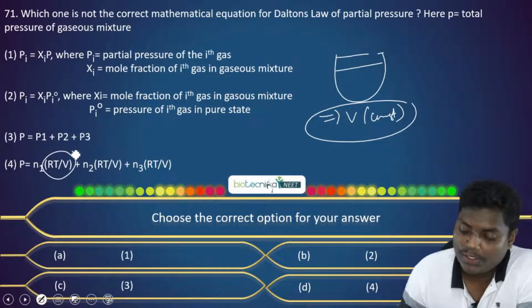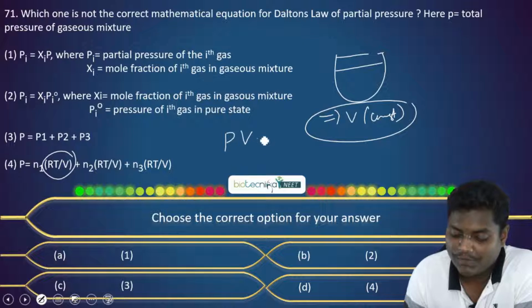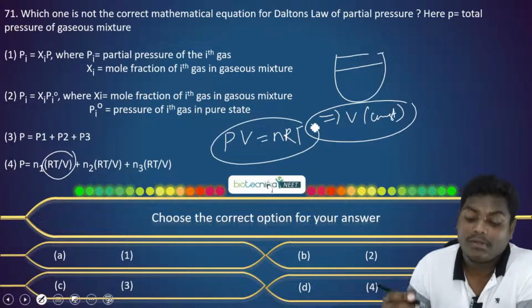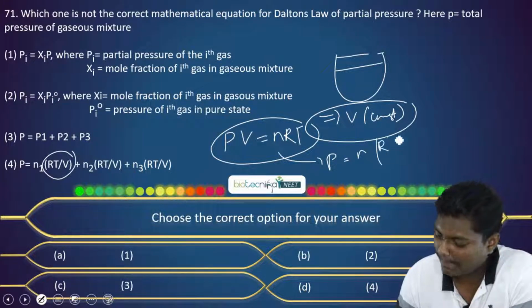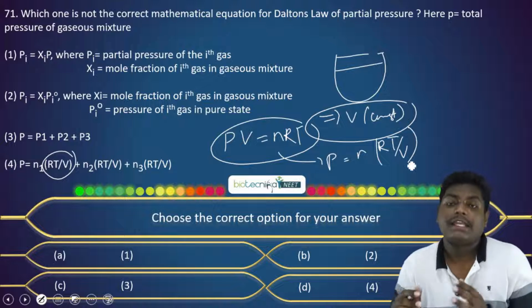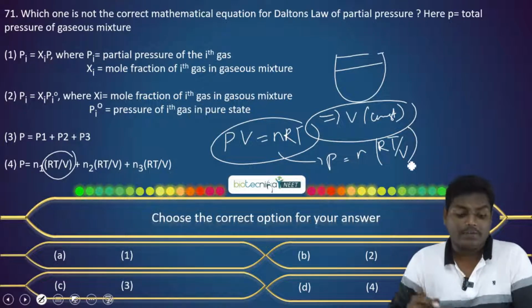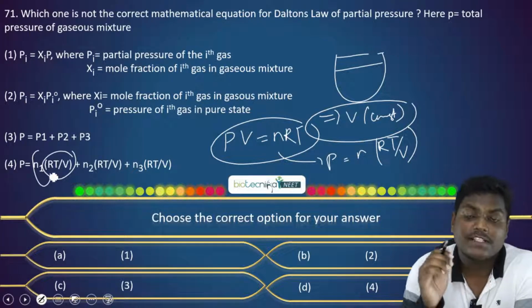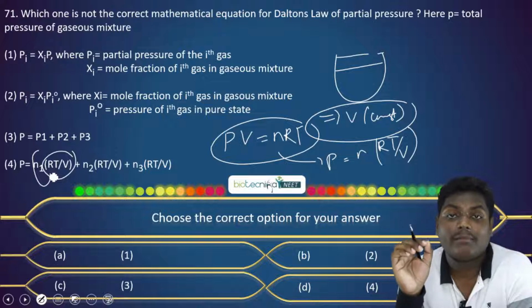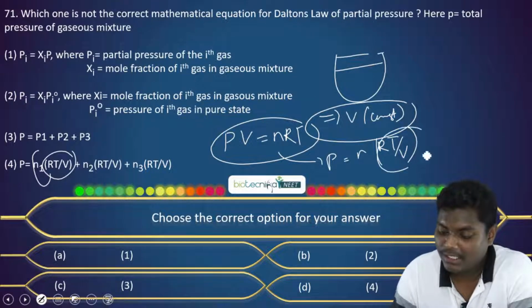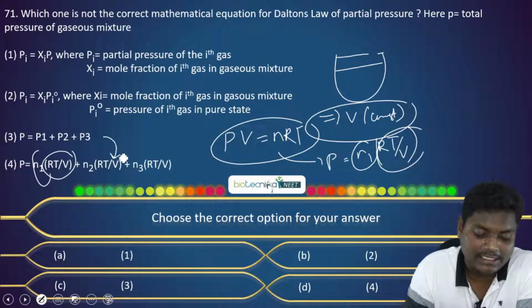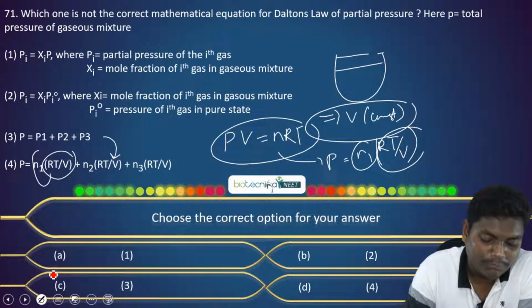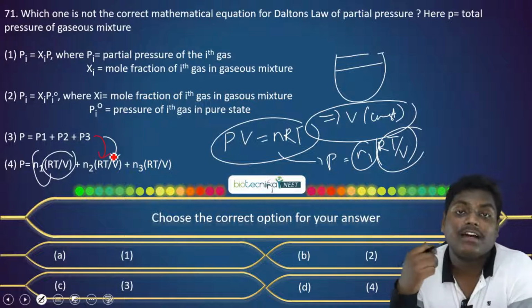So what we know from the ideal gas equation, we know PV equal to nRT. So what will be the pressure? Pressure is nothing but nRT by V. Simple. Since V is a constant, RT by V at a given temperature will be constant. So the only thing changing is the number of moles. This is a different way of expressing option 3.